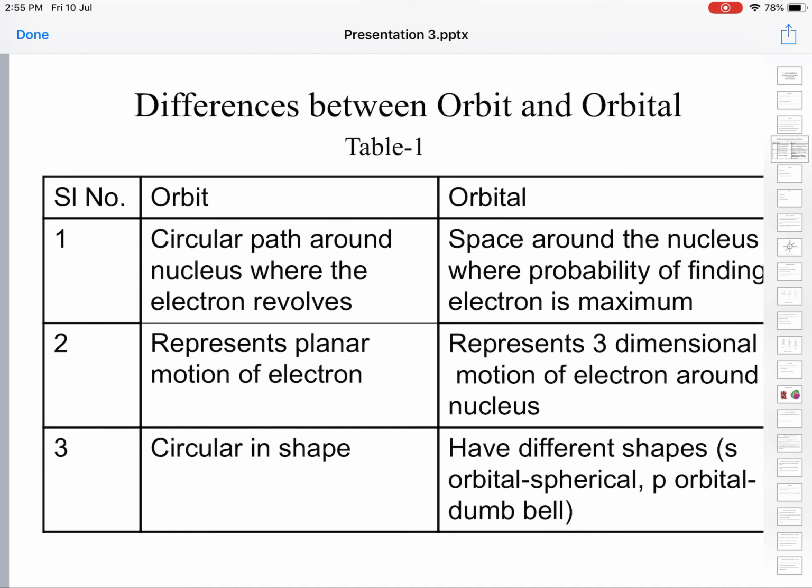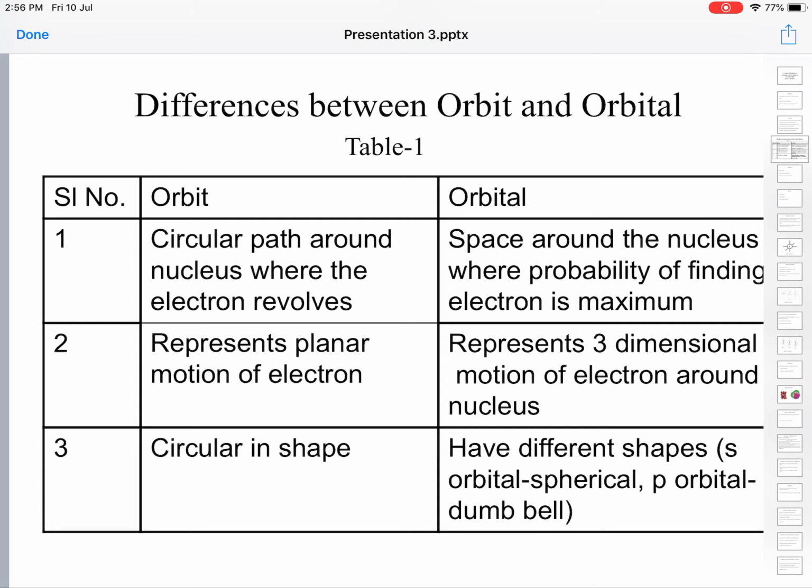Let us try to enumerate some of the differences between the orbit and orbital. Orbit is a circular path around the nucleus where electron revolves, whereas an orbital is the space around the nucleus where the probability of finding an electron is maximum. Orbit represents the planar motion of electron, that is two dimensional, whereas orbital is space. Space is always three dimensional, as you are quite aware. So, it represents the three dimensional motion of electron around the nucleus.